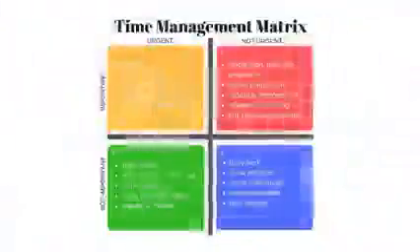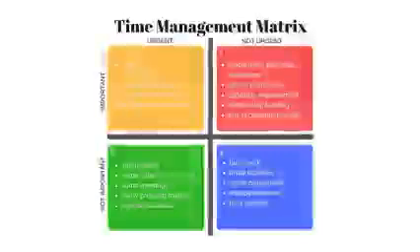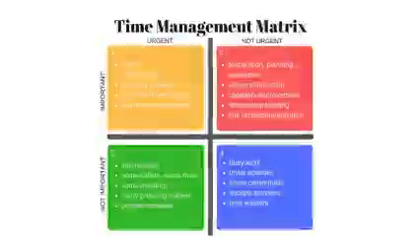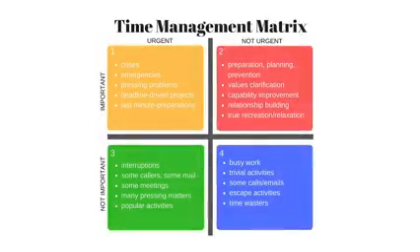So here are some of the strategies that you need to make this shift. You need to identify quadrant 2 activities. Determine the tasks that contribute to your long-term goals, your personal growth and your well-being, and these tasks form your quadrant 2 activities. Then plan your time. Dedicate specific time slots for quadrant 2 activities, put them in your schedule. This commitment ensures you allocate the necessary time for these tasks.